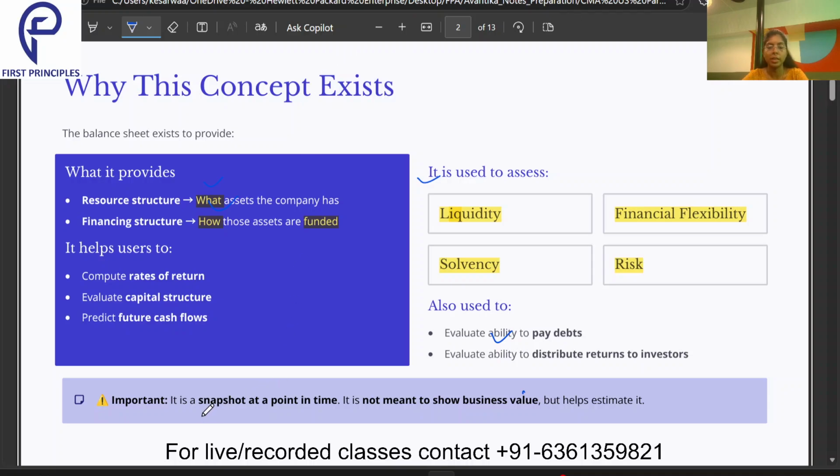Acha, one important thing to note is that it is a snapshot at a point in time. It is not meant to show the business value, but it will help us to estimate it. That means what is the worth of the business. If someone tomorrow wants to come and buy my business, whether that will be clearly visible from the balance sheet or not. No, that will not be very clearly visible from the balance sheet, but with the help of the balance sheet we can estimate it. We can make a wise guess that okay, this could be the value of my business and someone can buy it.